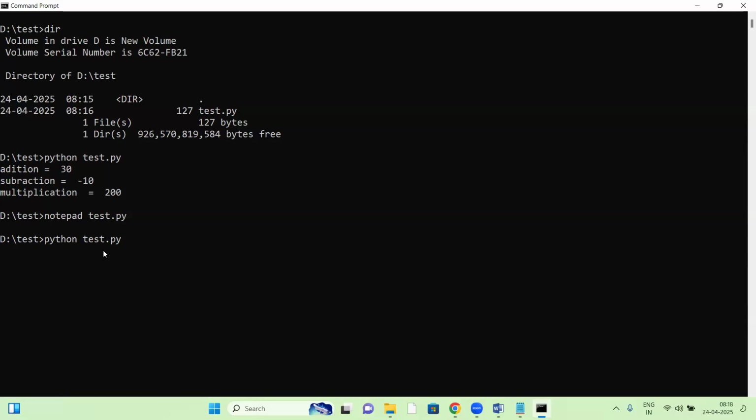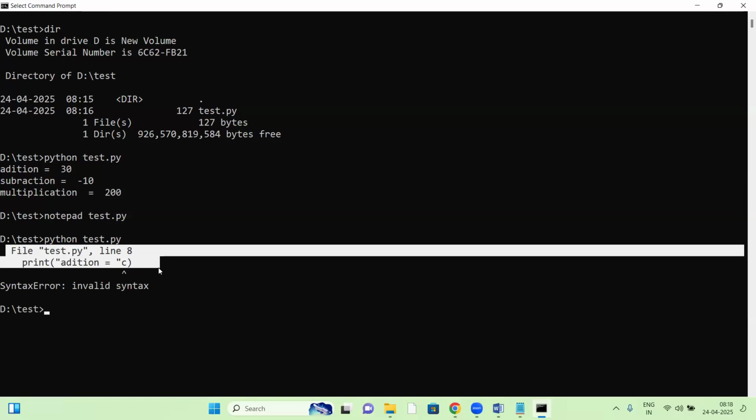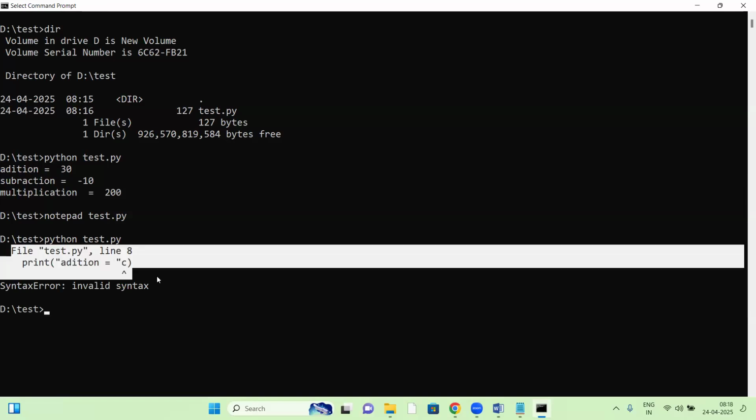Yes, run it. See, line number 8, right? Actually, there are three errors, but it is showing only line number 8, not all the errors. It is showing only one error. What's the reason?